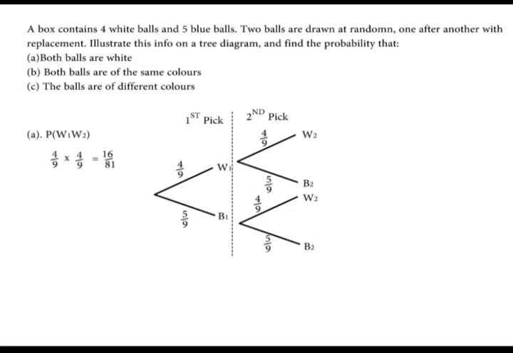B. There are 2 paths with the same color, white white or blue blue. Therefore, we shall have P white white or P blue blue. That is equal to 4/9 times 4/9 plus 5/9 times 5/9. That gives us 16/81 plus 25/81, and that is equal to 41/81.